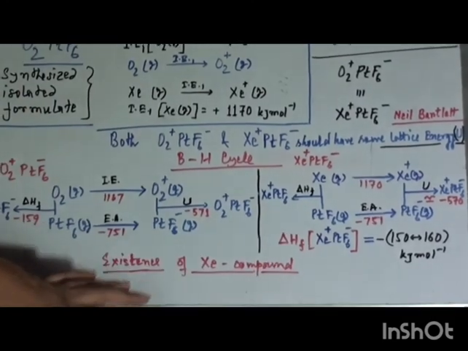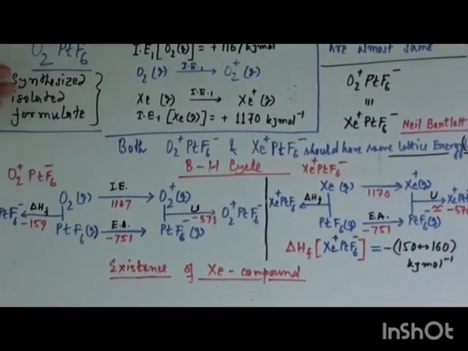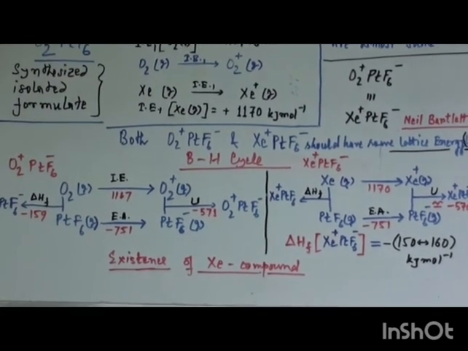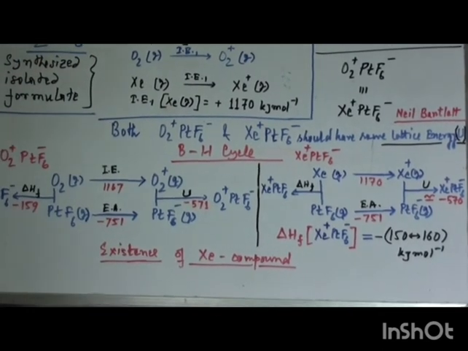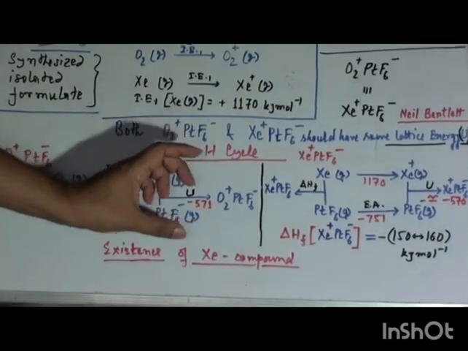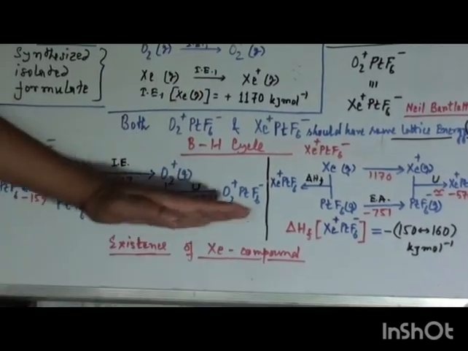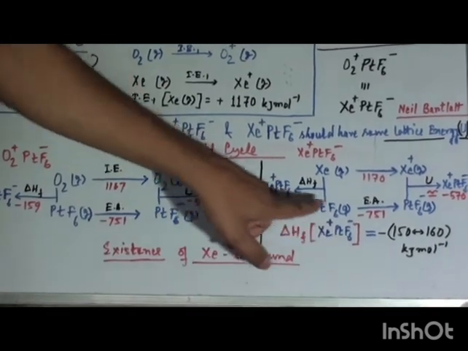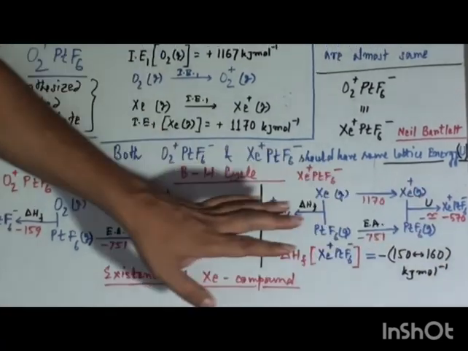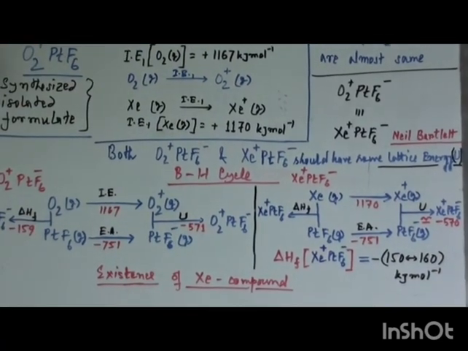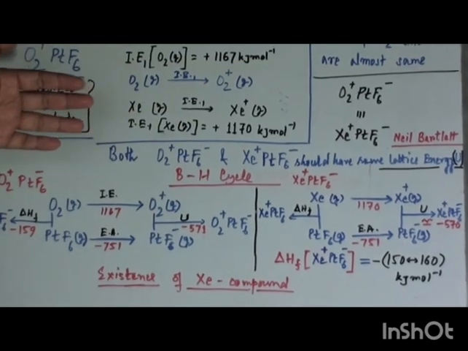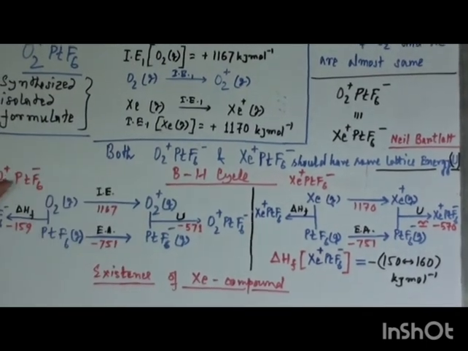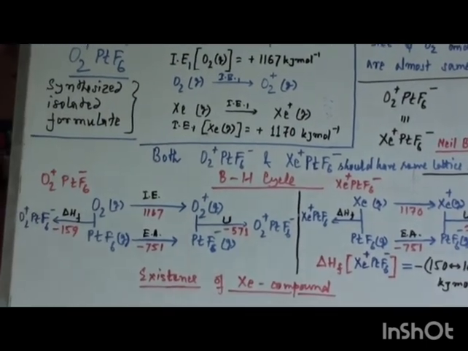So this data provides information that a xenon compound, which is a very less reactive or inert species, since they are called inert gases, now noble gases, can be synthesized or stabilized since its formation energy is a negative value. So from the Born-Haber cycle we can conclude, or have a trace of, a xenon compound comparing with O2 plus PtF6 minus.